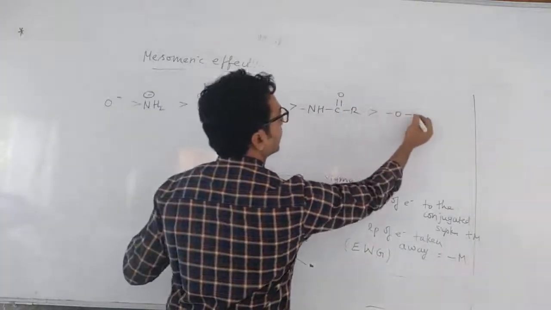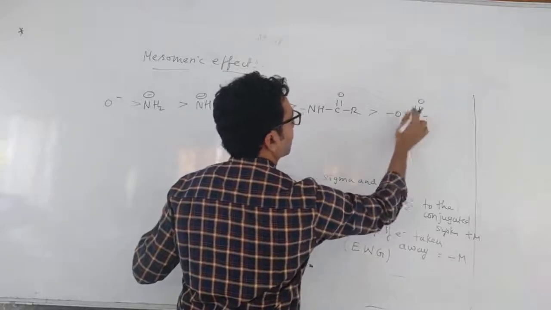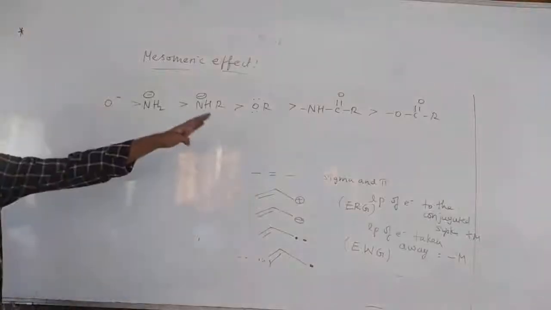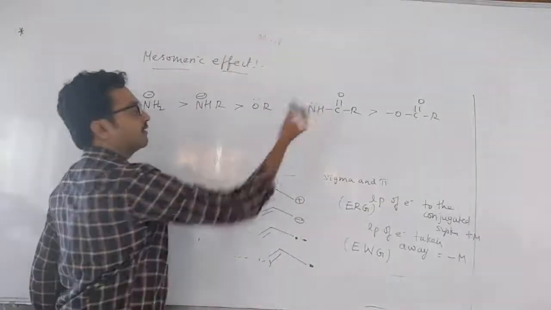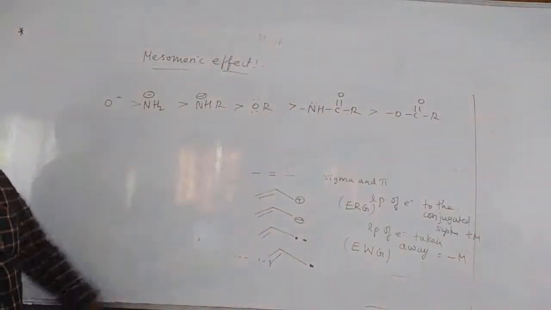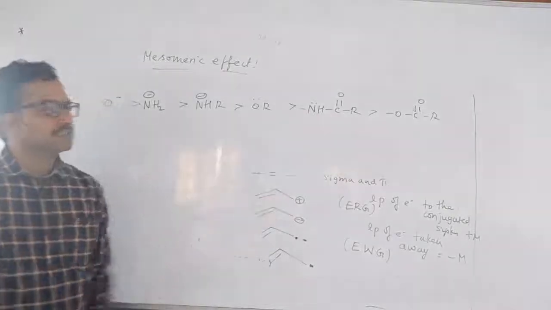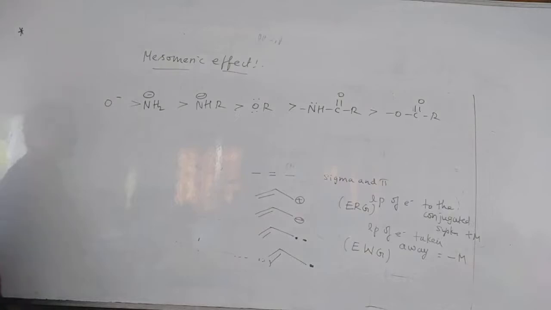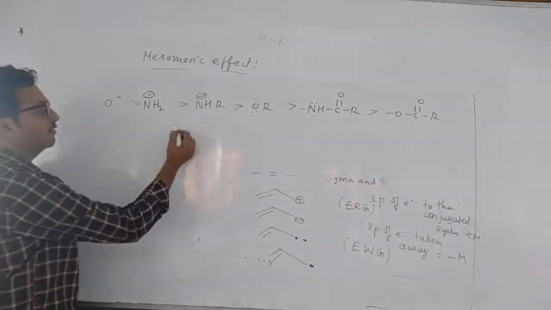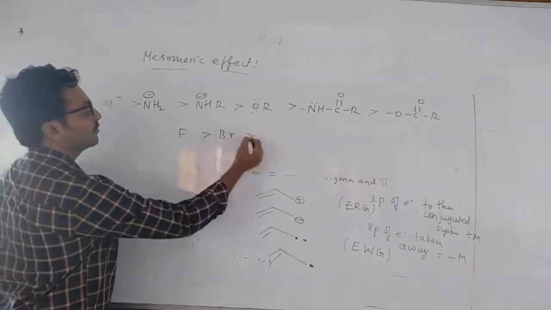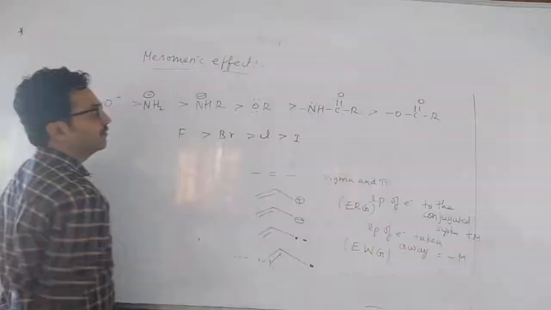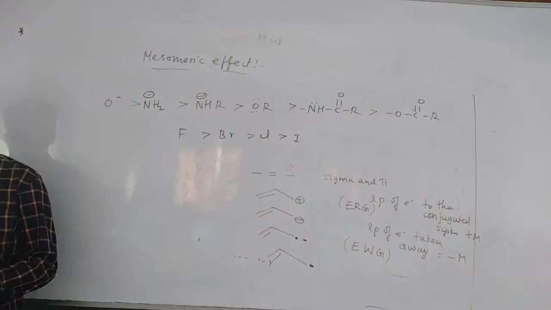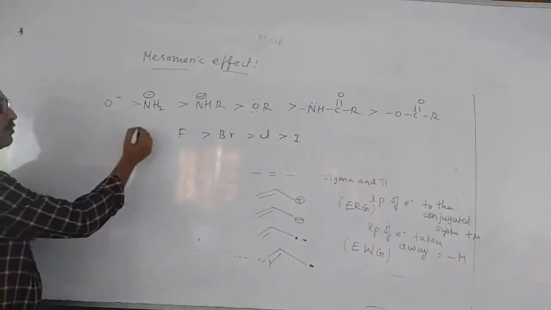After that, OCOR, the ester group, amide ester. So acetanilide you will say NHCOCH3, if benzene is there. After that your ester is over. Next chlorine, bromine, iodine. So these are all donating groups because they have unpaired electrons. Before that, phenyl will come.